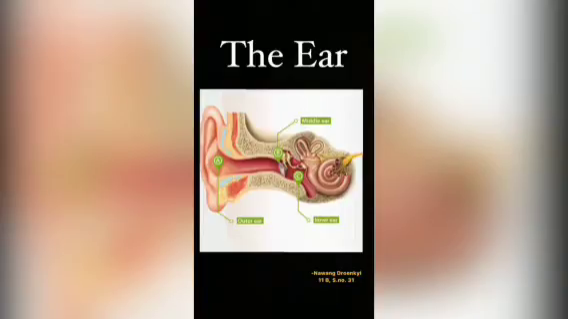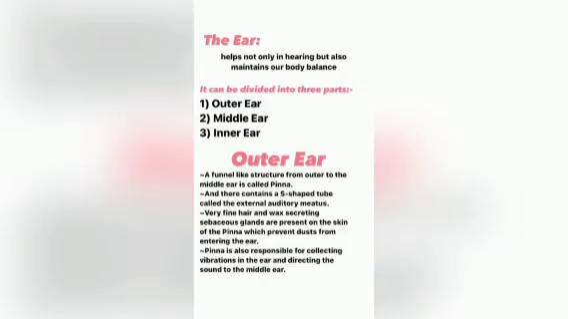The ear, by Group 6. The ear not only helps in hearing but also helps in maintaining our body balance. It can be further divided into three parts: outer ear, middle ear, and inner ear.